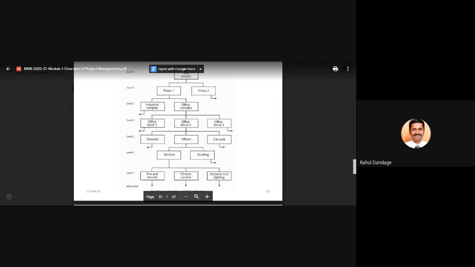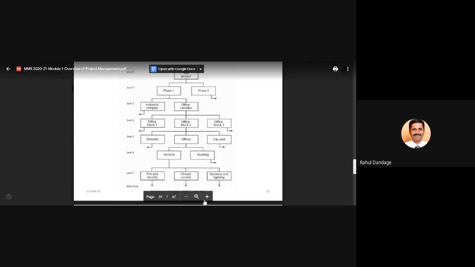Because the arrow goes downside. No, I will just explain the next work breakdown structure. Then you will come to know why the width is going on increasing.